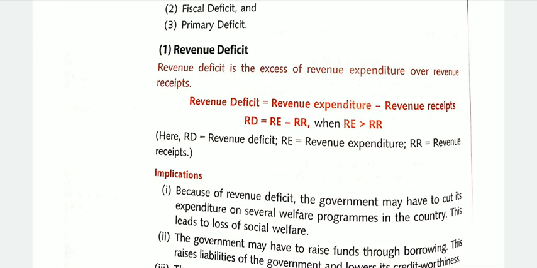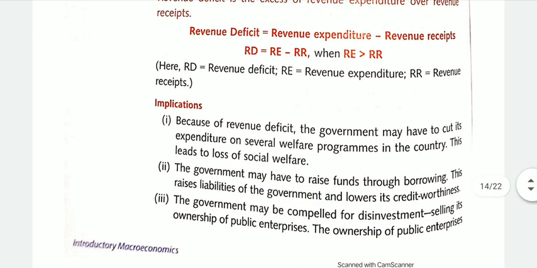What are the implications of revenue deficit? Because of revenue deficit, the government may have to cut its expenditure on several welfare programs in the country.